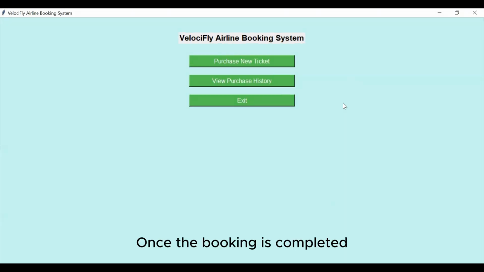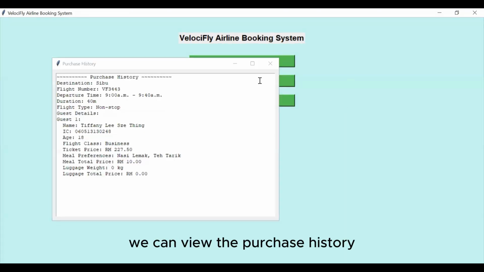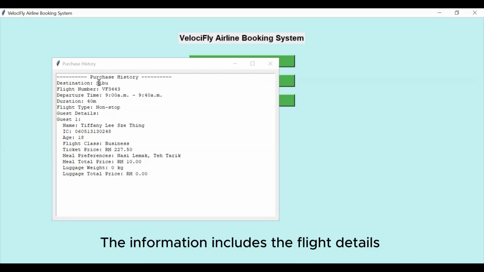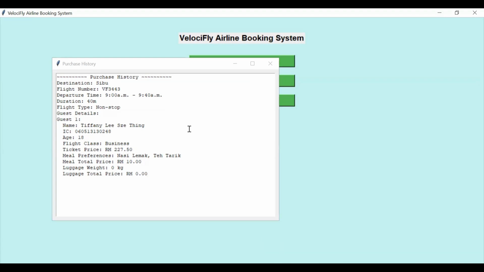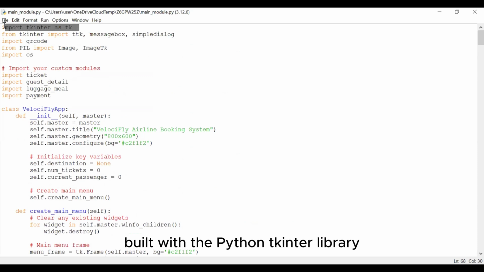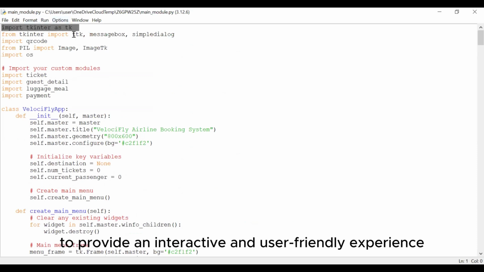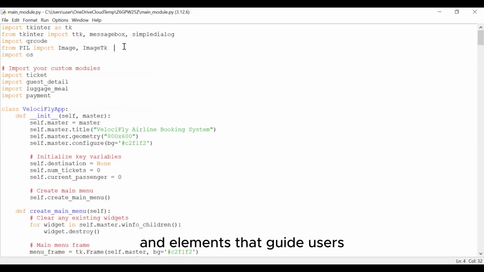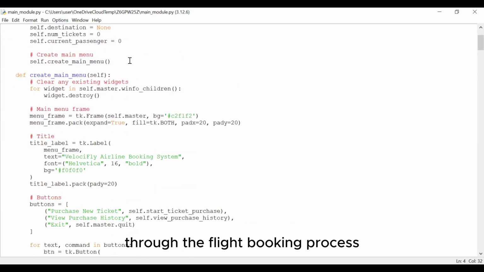Once the booking is completed, we can view the purchase history, in which the purchase details will be saved into a text file. The information includes the flight details and guest details as shown here. Our program utilizes a graphical user interface (GUI) built with the Python Tkinter library to provide an interactive and user-friendly experience. The GUI includes multiple windows and elements that guide users through the flight booking process.